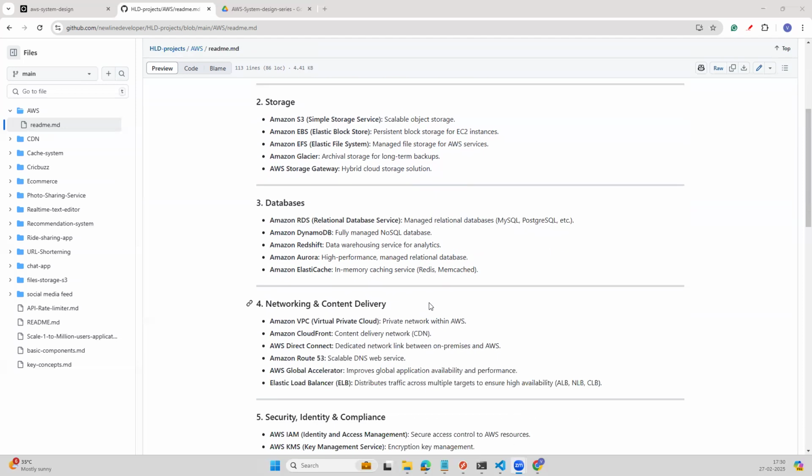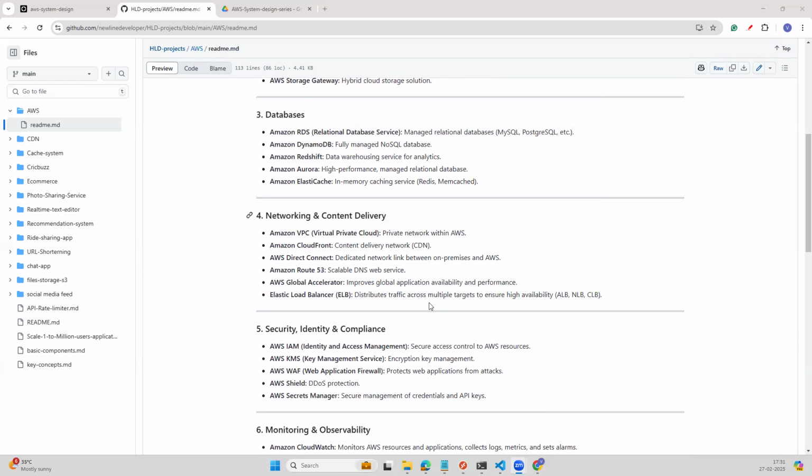And then we have the database category. Under the database category we have RDS, Relational Database Service, which is a managed relational database for MySQL and Postgres. Then we have DynamoDB, which is a managed NoSQL database. Then Redshift, which is a data warehousing service for analytics. Then Aurora, which is a serverless, high performance managed relational database. And then ElastiCache, which is an in-memory caching service, supporting Redis and Memcached.